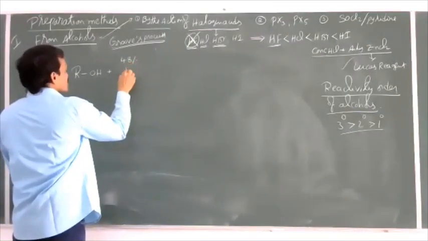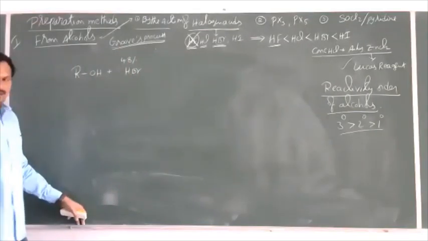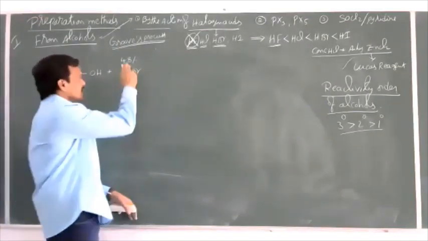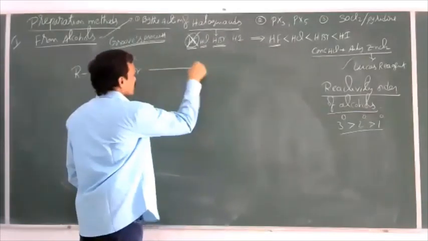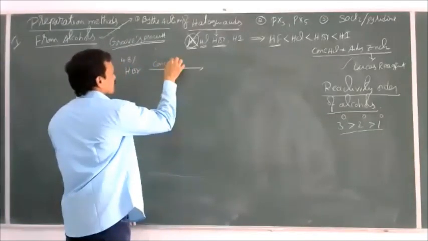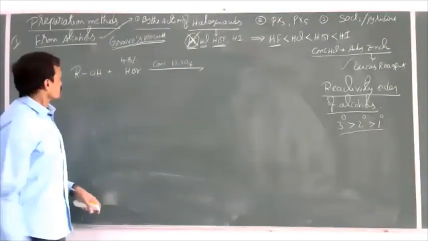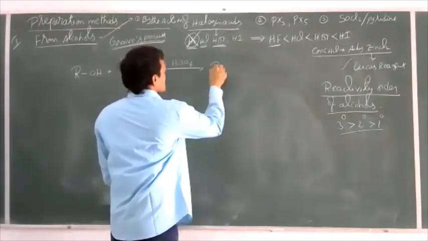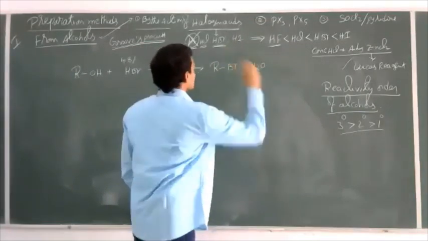When alcohols are allowed to react with 48% concentrated HBr in the presence of concentrated H2SO4, it gives bromoalkanes RBr plus H2O.